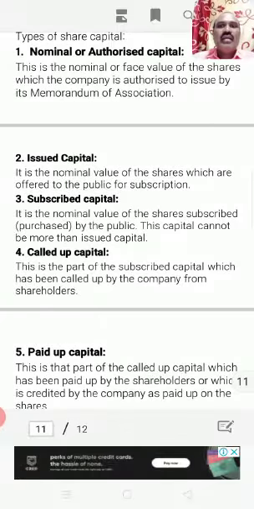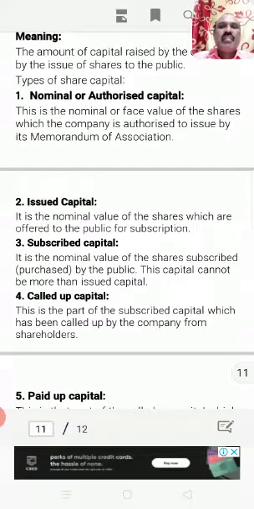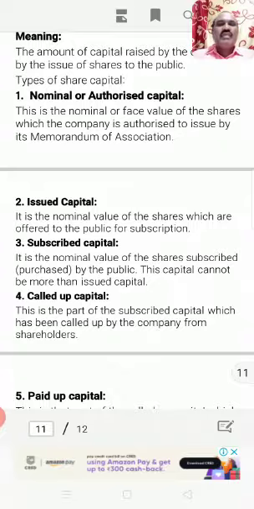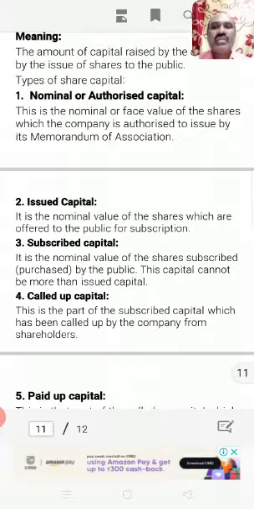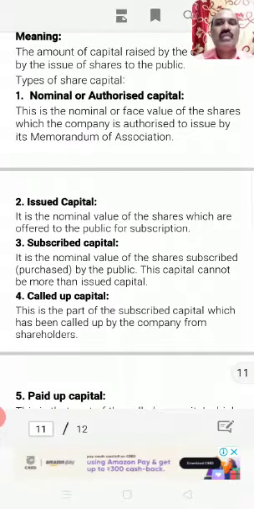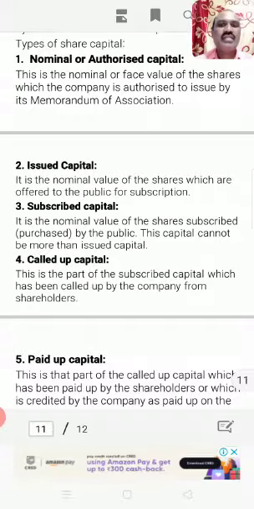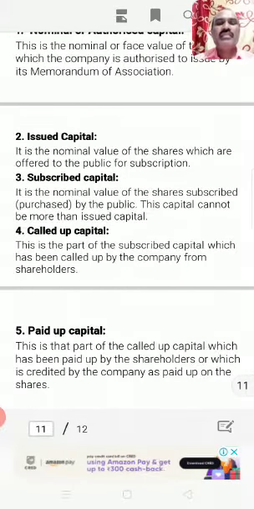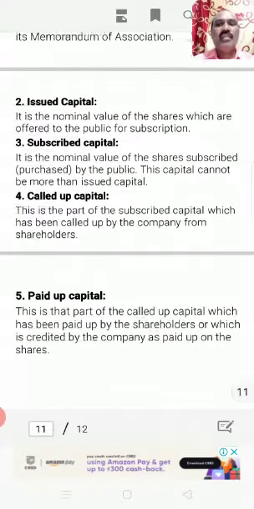To give an example, I can mention it this way. Say for example, a maximum of 1 crore rupees of capital which the company is authorized to borrow from the public. That is called authorized capital. Say that is mentioned in the memorandum of association. But for the time being, the company is going to issue 50 lakh rupees worth of shares to the public. Out of 50 lakhs, shareholders have purchased 30 lakh rupees worth of shares. Shareholders or public have subscribed 30 lakh rupees of shares in the company, and the company has called for the time being 10 lakh rupees from the shareholders to make payment, out of which shareholders have paid 8 lakh rupees. That is called paid up capital.